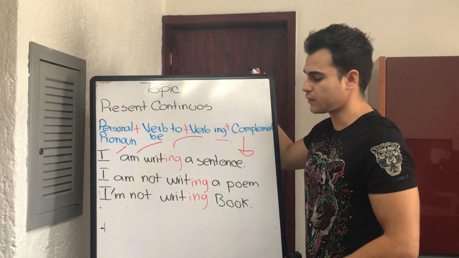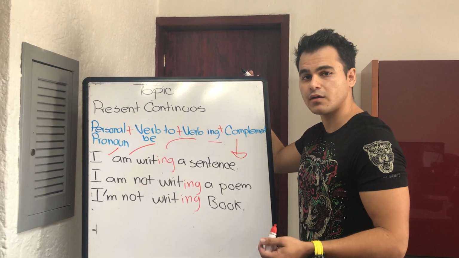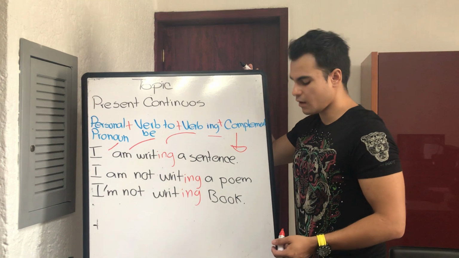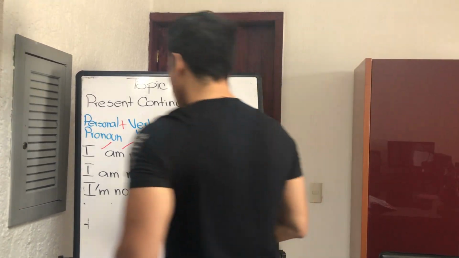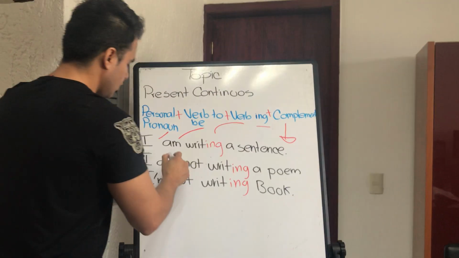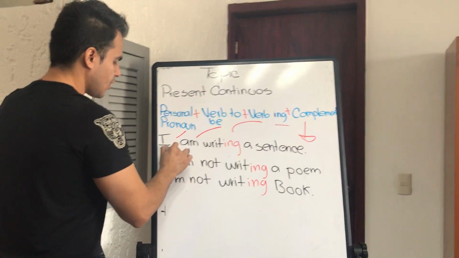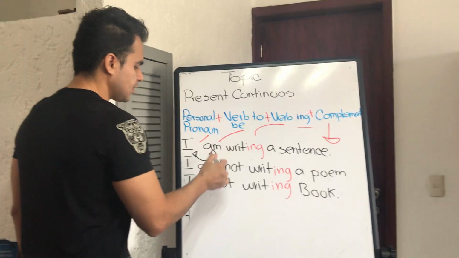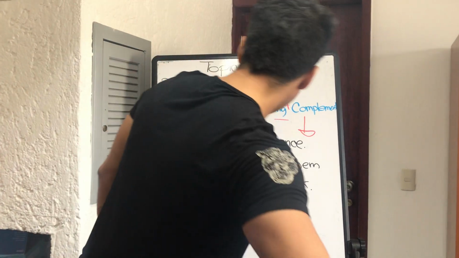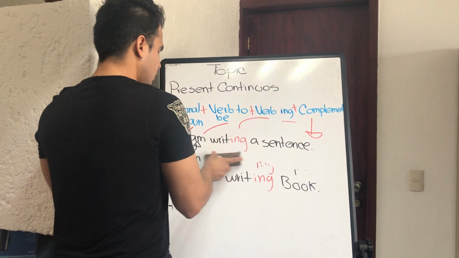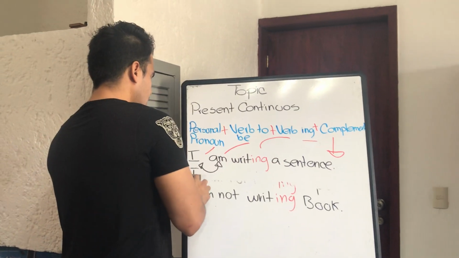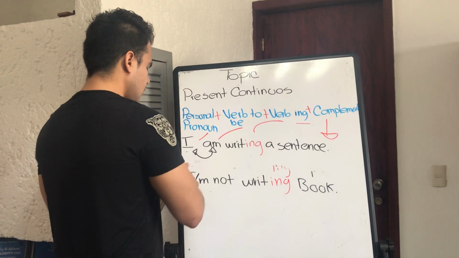Igual como aprendimos en el presente simple, solo hay que invertir el orden de nuestra oración, right? If I have right here, I am writing a sentence, I just have to make a small change right over here, right? And that's everything I have to do. I just have to invert the order, and that will be everything, right?